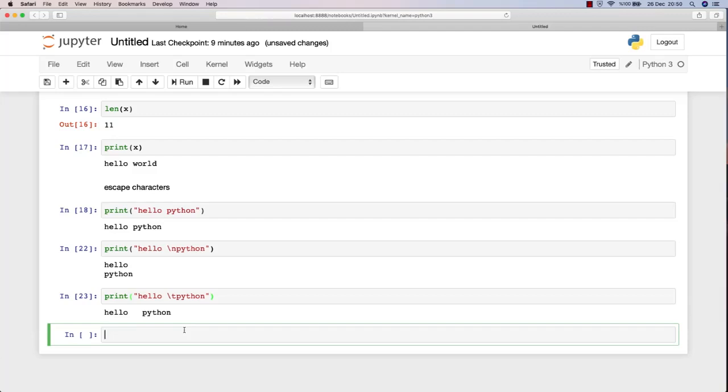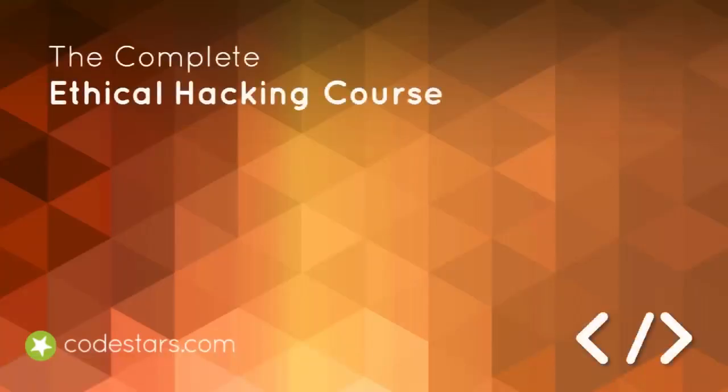So at this point, you may think that these are just texts. Why are we spending so much time on them? Because we're going to use them a lot when writing ethical hacking tools, so I want to emphasize their importance. In the next lecture, we're going to see some advanced methods of strings as well.